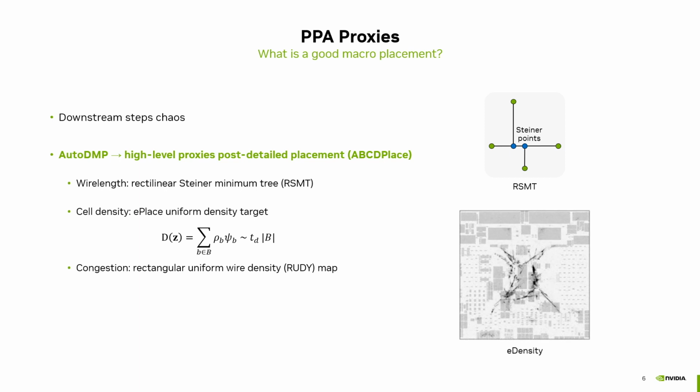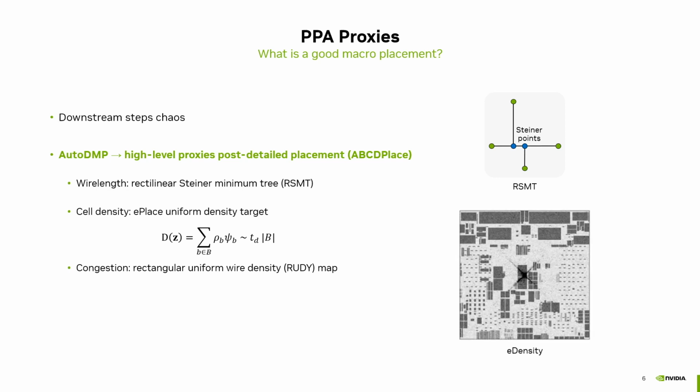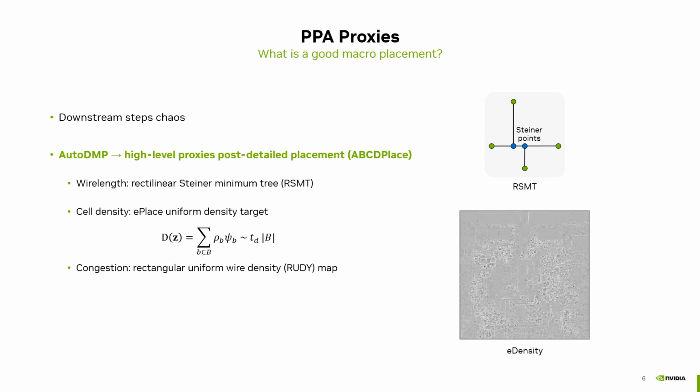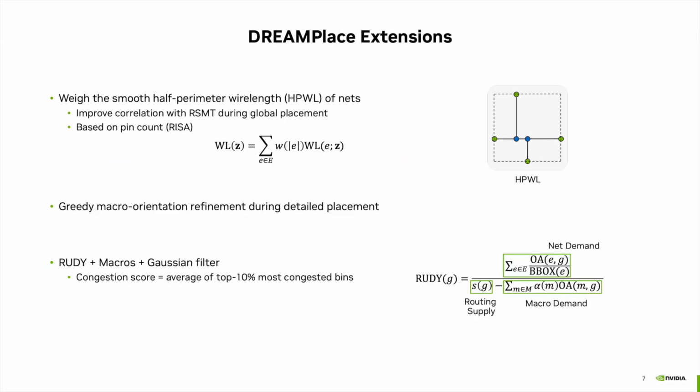The rectilinear Steiner minimum tree is used to estimate loosely the routed wirelength. We also use the cell density target used during the global placement as a proxy because a smaller density can help timing and congestion. Finally, we use congestion extracted from the RUDY (rectangular uniform wire density) map as our last PPA proxy. We propose to weigh the smooth half-perimeter wirelength (HPWL) used during global placement to improve its correlation with the RSMT.